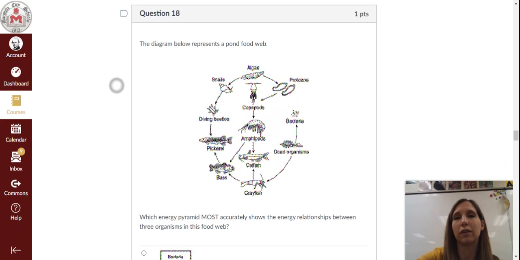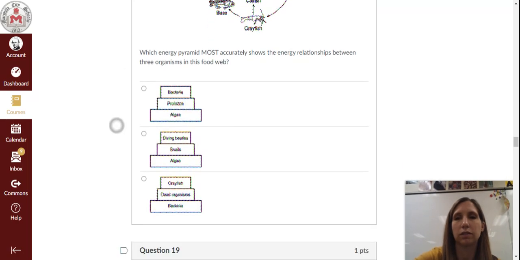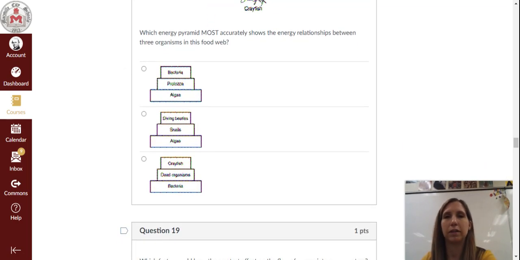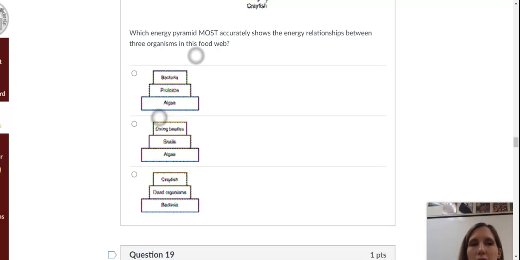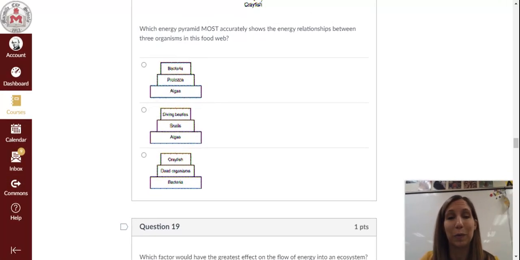Question 18. The diagram below represents a pond food web. Which energy pyramid most accurately shows the energy relationships between three organisms in this food web? I'm trying to make my diagrams bigger. That probably won't work.